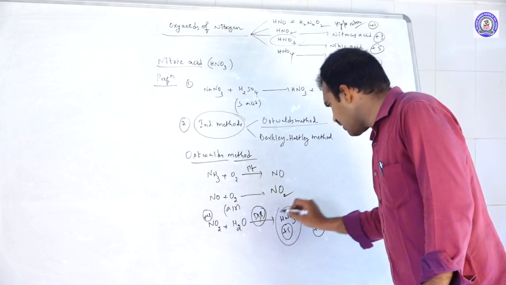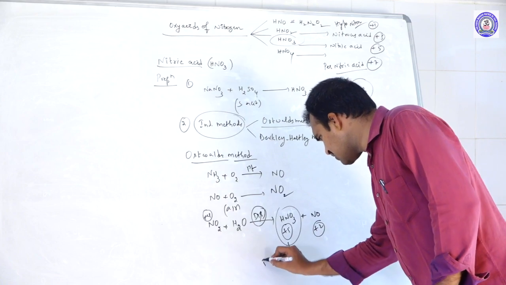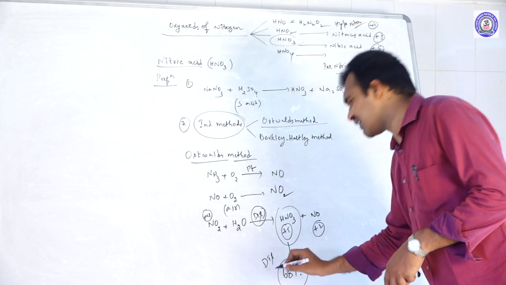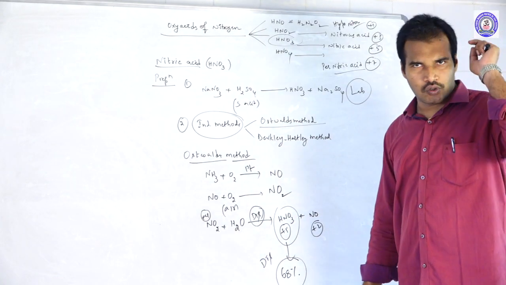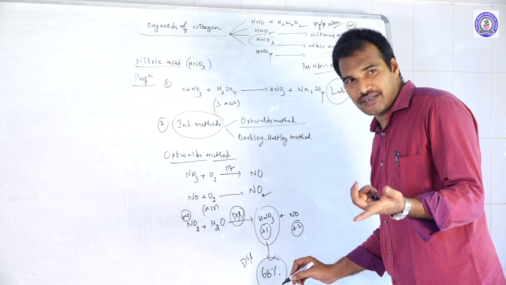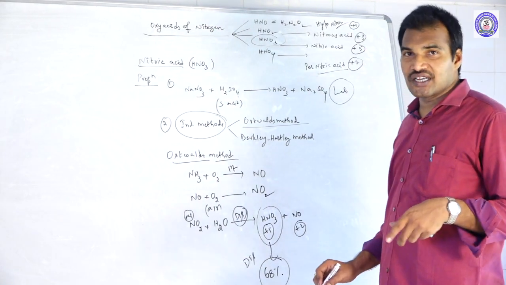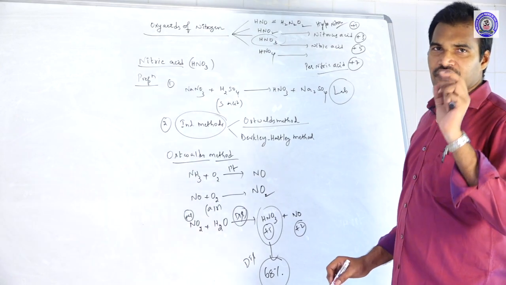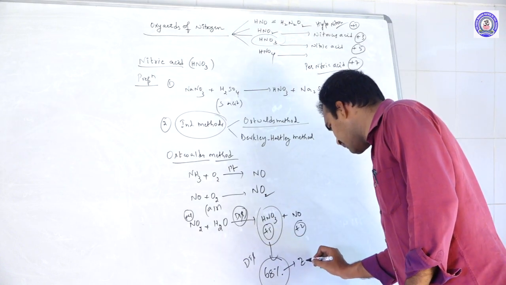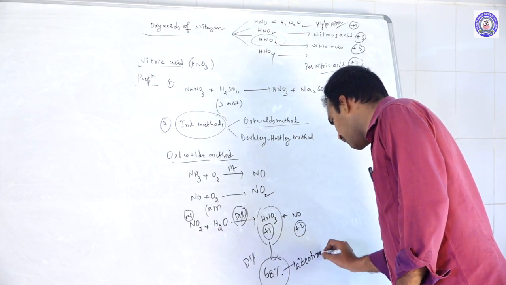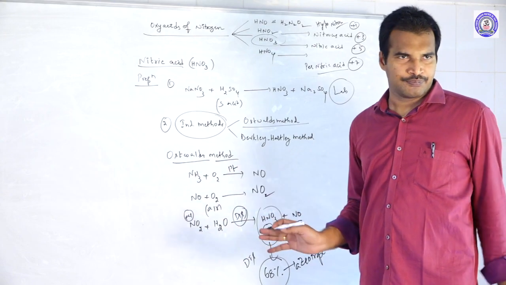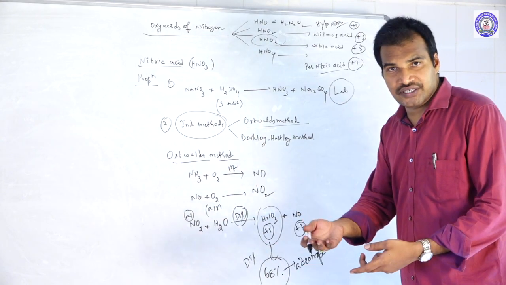Remember that this formed HNO3, by distillation, we can get up to 68% of HNO3. Only up to 68% we will get by distillation. But why only 68%? Because in the solutions concept, azeotropic mixture, 68% HNO3 is one of the examples for an azeotrope. Azeotrope means they show the same boiling point, so we cannot separate them.